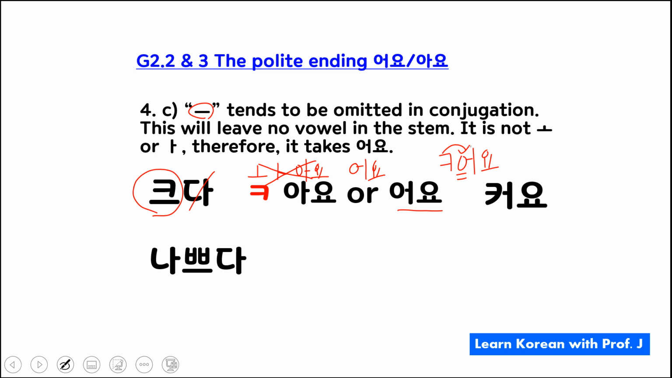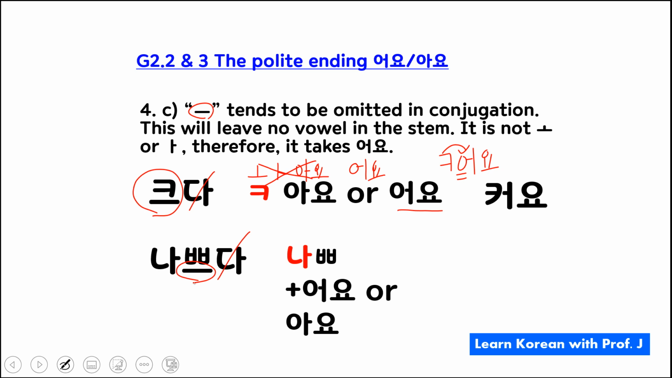Okay, I have one more example here. 나쁘다. 나쁘다 means to be bad. And this one isn't mentioned in the textbook, but I would like to introduce this one since we're on the subject. Now, I want to conjugate this into the polite ending. So, I'll first cross out 다, right? So, without 다, then I have 나쁘. Then, this vowel tends to be deleted, right? Then, I have this: 나 and ㅃ.